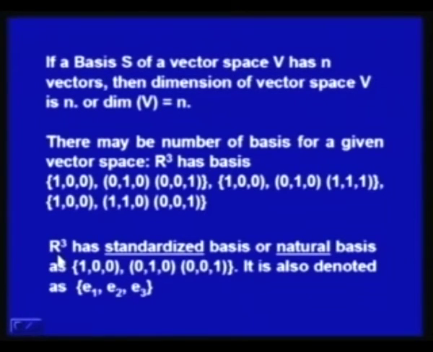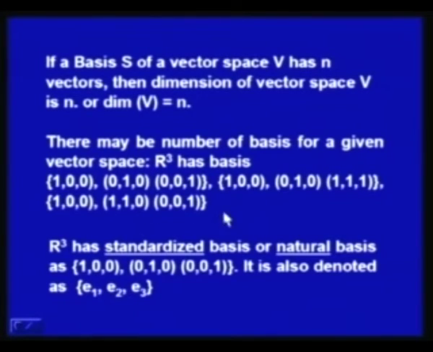So, out of these many bases, R3 has a standardized basis or a natural basis as (1, 0, 0), (0, 1, 0), (0, 0, 1). It is also denoted as E1, E2, E3. E1 is the vector in which the first component is 1, rest of them are 0. E2 is the vector in which the second component is 1, others are 0. E3 has the third component 1, others 0. So, this is the natural basis for R3.